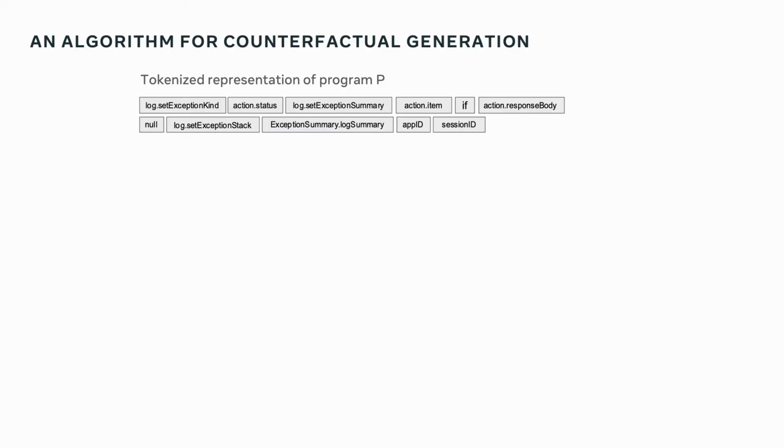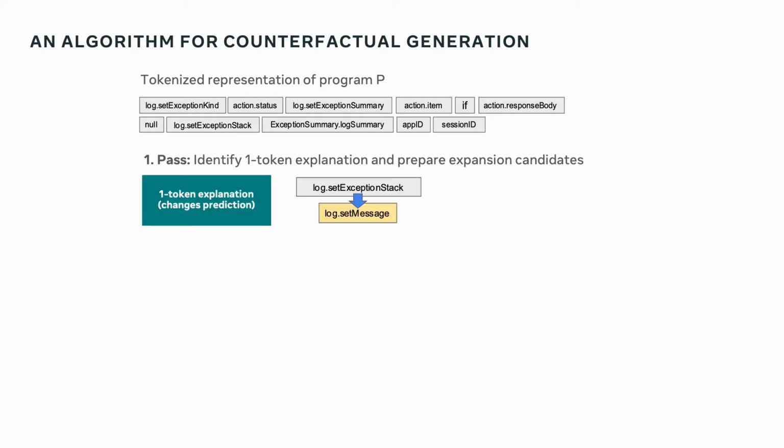Now, let's have a look at this outer level loop with a concrete example. Let's remember the tokenized representation of the program P we saw before. The first pass we do in the iterations of our algorithm is to identify the one token explanations and prepare for extension candidates. So let's say that in this iteration, we already find a one token explanation, meaning that if we replace the setExceptionStack invocation with the invocation setMessage, we already found a perturbation that changes the prediction of the classifier.